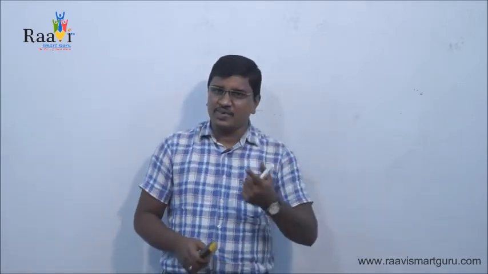Now we'll try to know what a debtor actually is. A debtor is the person who owes to us, the person who should give some amount in future. And the creditor is the person to whom we owe, the person to whom we need to pay cash in future. These debtors and creditors should be considered as personal accounts. So the personal account rule is debit the receiver, credit the giver.